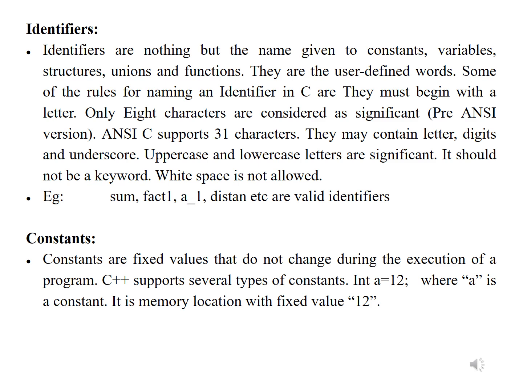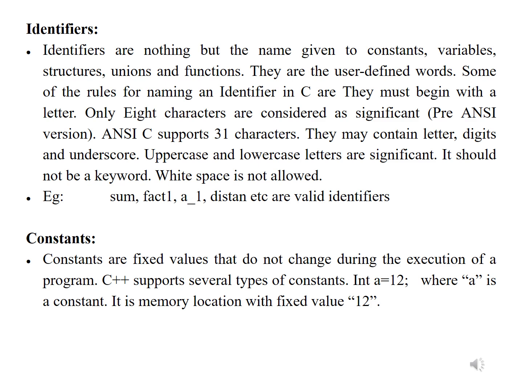Only 8 characters are considered significant; ANSI C supports 31 characters. They may contain letters, digits, and underscore. Uppercase and lowercase letters are significant. It should not be a keyword. White space is not allowed. For example, sum, fact1, a_1, dist, etc.